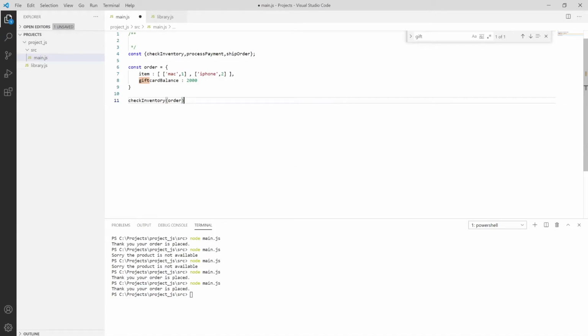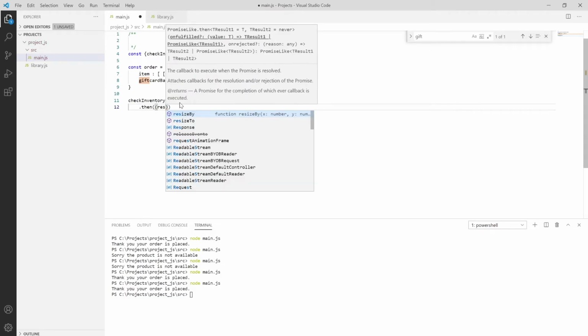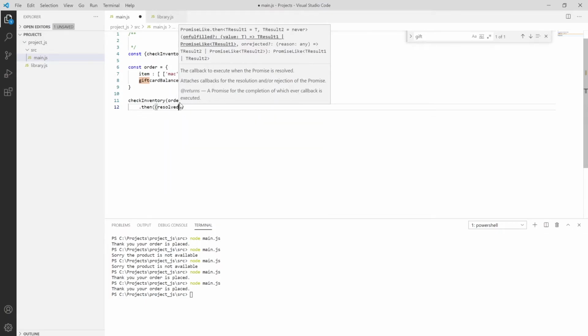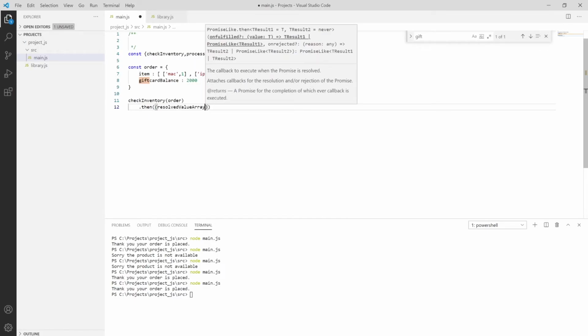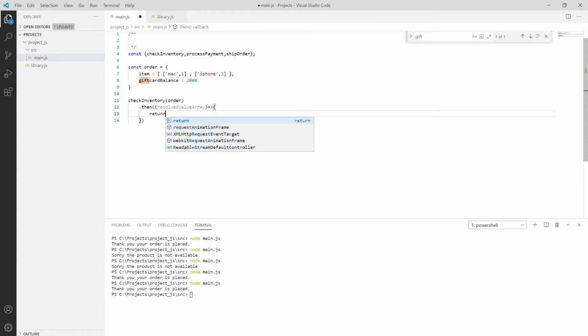Then I'm using the dot then operator, putting it as resolvedValueArray. So say we have the value array, then passing this as a return, then processPayment, passing the resolvedValueArray.